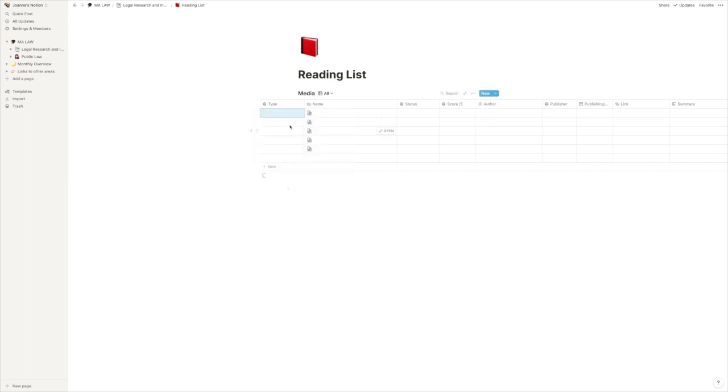So essentially it lets you type in the type of book, the name of the article, the status. So are you ready to start it? Are you reading, finishing, listening or watching?